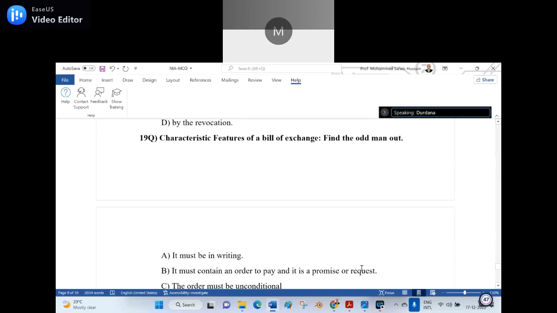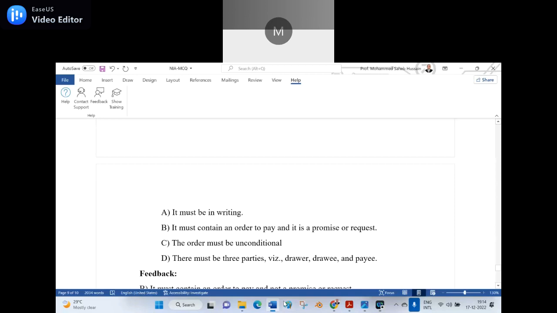Characteristic features of a bill of exchange. Find the odd man out. Just a minute, because there is signal weakness. Read now. Option A, it must be in writing.